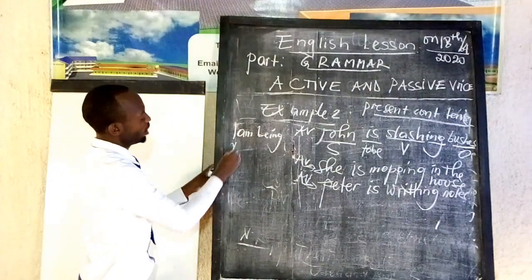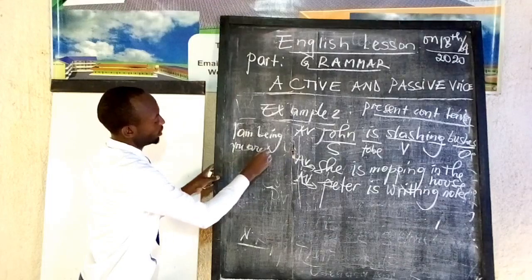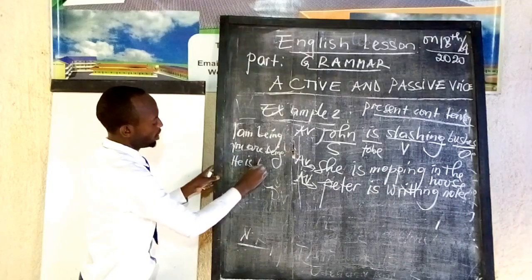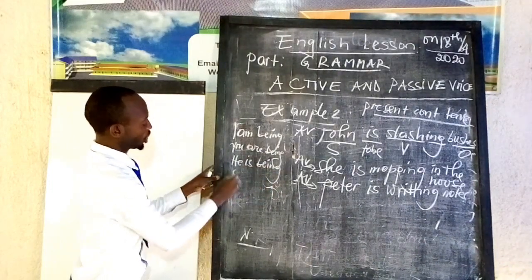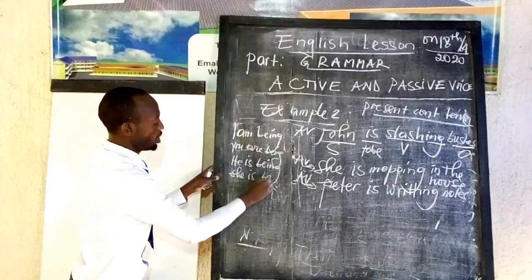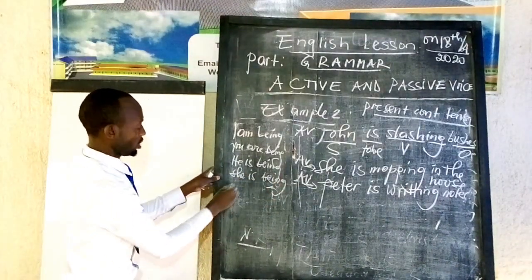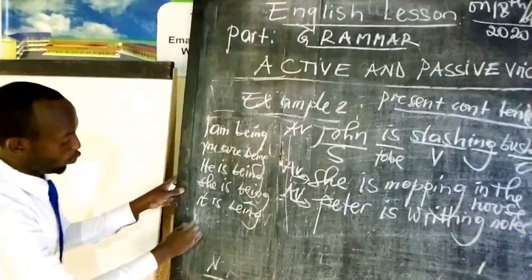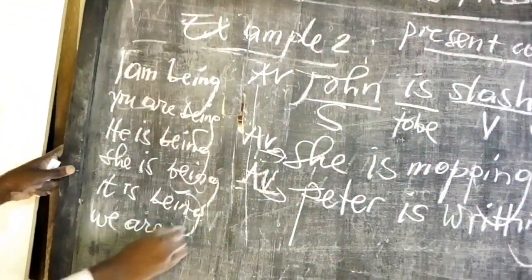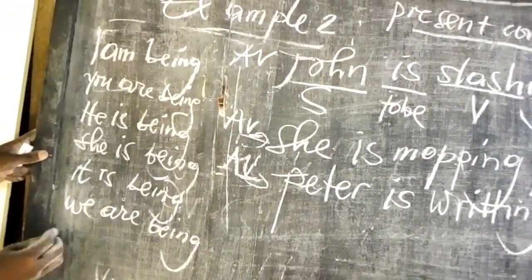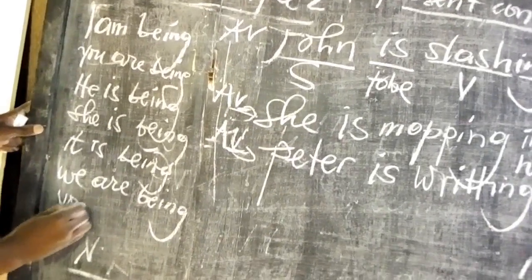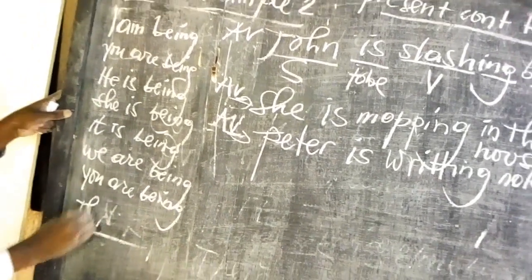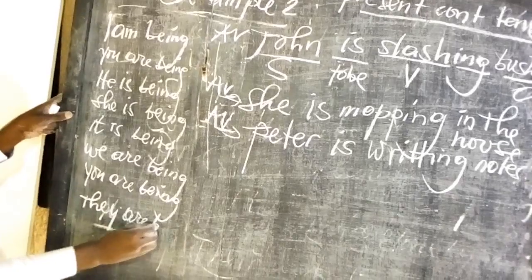We say I am being, you are being, he is being, she is being, it is being, we are being, you are being, and they are being.